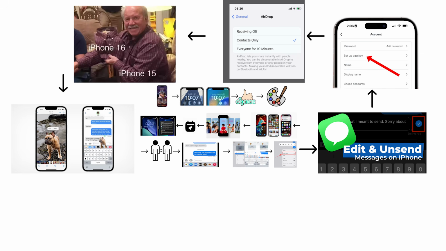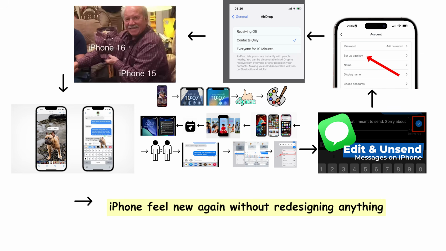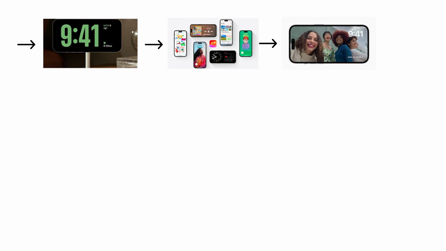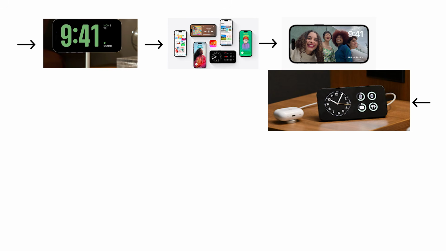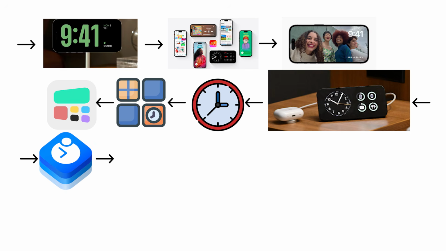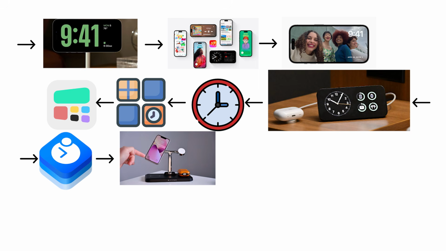The next update tried to make the entire iPhone feel new again without redesigning anything. iOS 17, standby mode, and the update that felt genuinely new. iOS 17 introduced Standby, a landscape display mode that activates when the iPhone is charging, a clock, widgets, photos, live activities. The iPhone on a nightstand became a smart display.